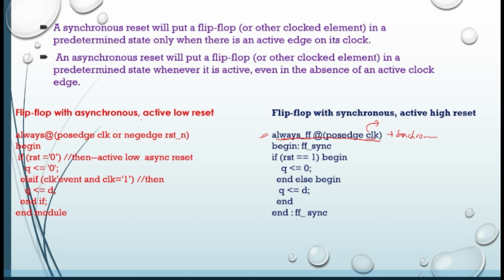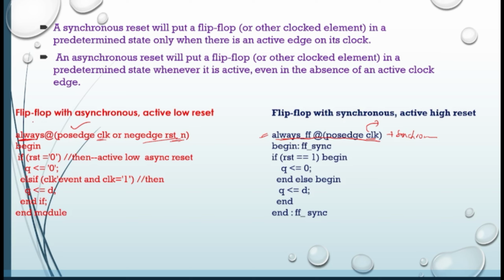But in case of asynchronous reset, this is opposite to that of synchronous. That means along with the clock, it will also take care of reset n. Now what happens here? If you see this always block, it will be activated for either posedge of clock, or if there is negedge of reset, then also it will be activated. Got my point? This is the difference between synchronous and asynchronous. Clear? Hope you got the idea of what is synchronous and asynchronous. If you have further doubts, you can ping me in the comment box. Right? So this is how synchronous and asynchronous will be taking part.